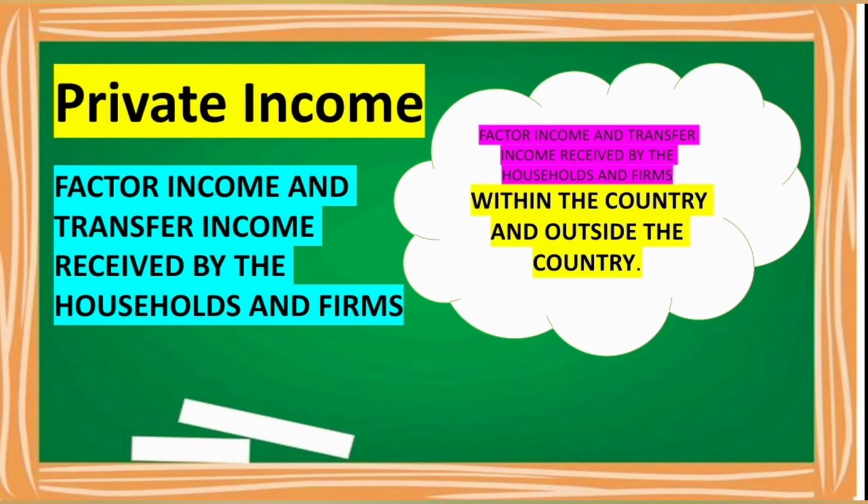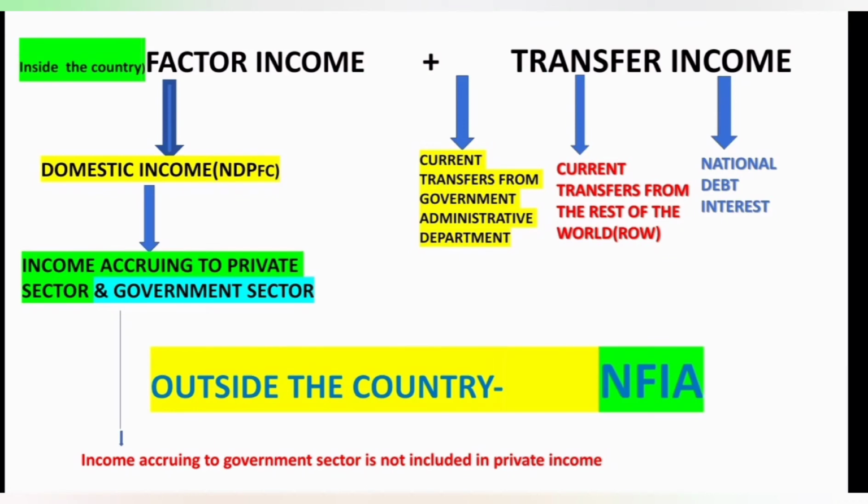What is factor income actually? It is a domestic income or NDP at factor cost, which consists of income accruing to private sector and government sector. But we are calculating private income, which is one of the subdivisions of national income. And private income, by the term itself, it is clear that it does not include the income of the public sector or government sector. So we are taking into account the income accruing to private sector. So from domestic income, NDP at factor cost, which consists of income accruing to private sector and government sector, we have to subtract the income accruing to government sector. It is not included in private income.